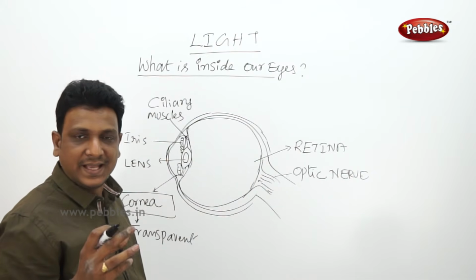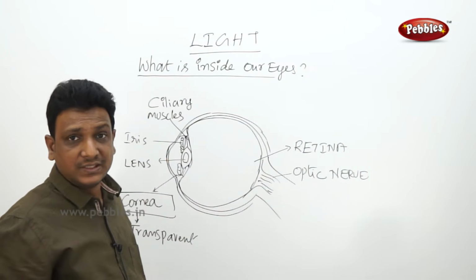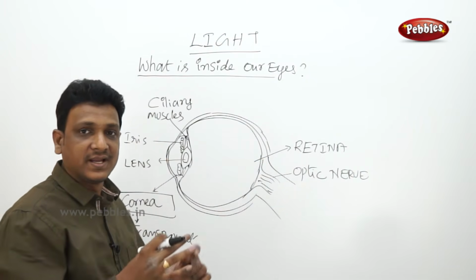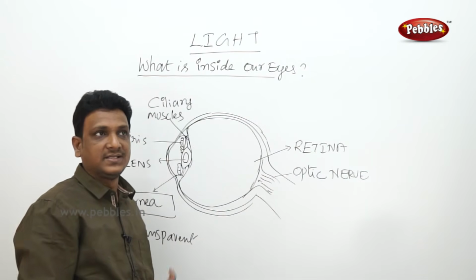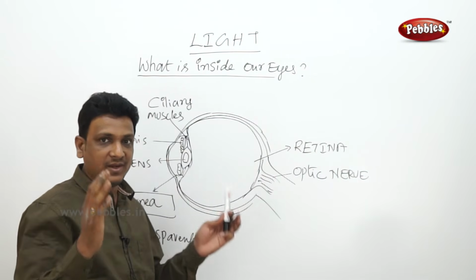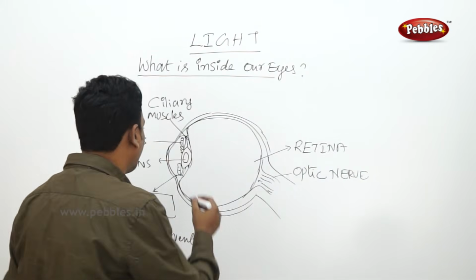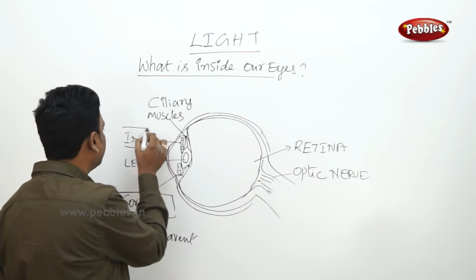If you see a camera lens, there is a shutter inside which controls the amount of light entering the camera. In the same way, whatever light is coming into your eye will be controlled by a part called the iris.